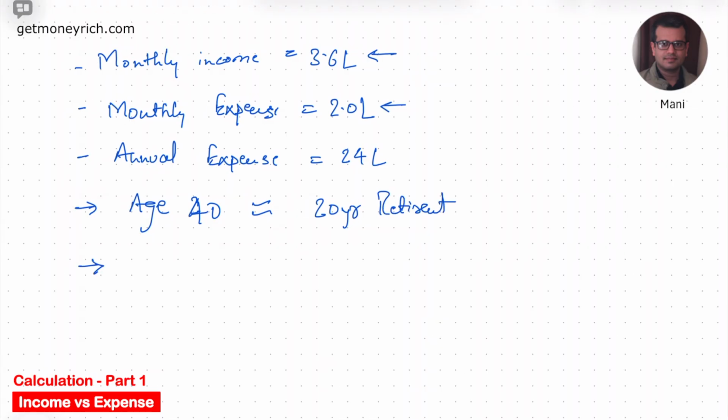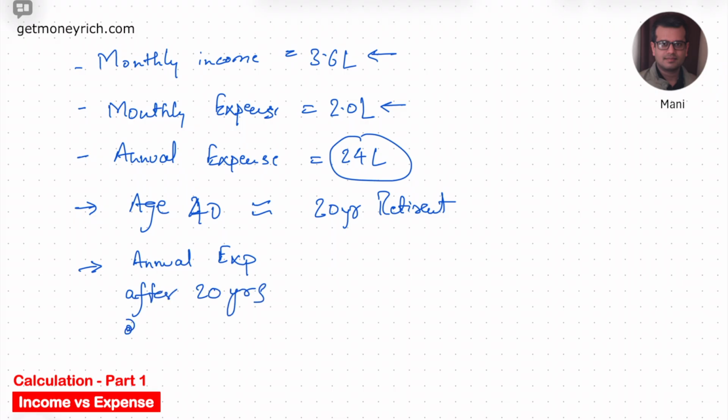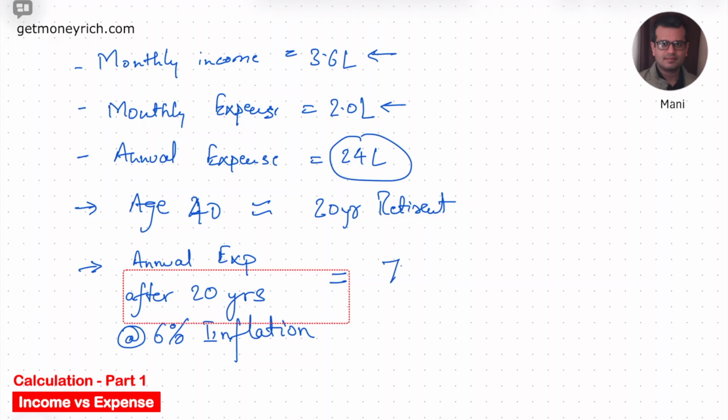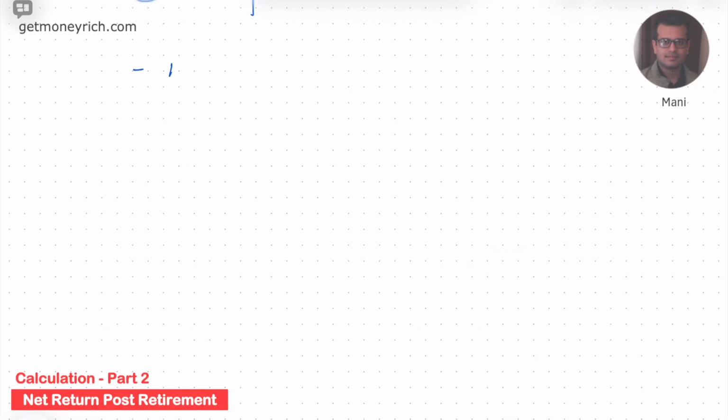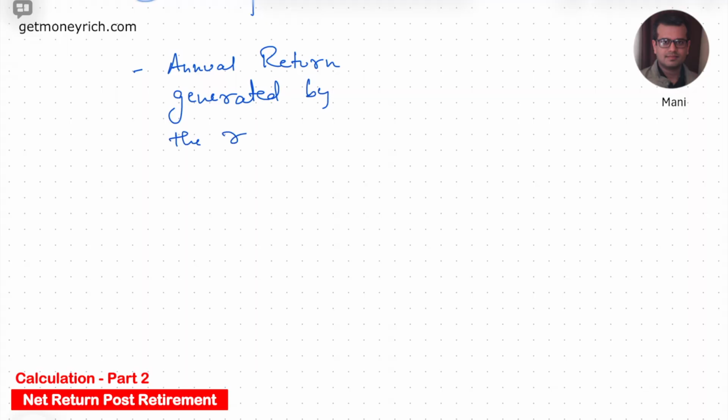Okay, so if the current annual expense of the person is 24 lakhs, that means his annual expense 20 years from now, considering 6% inflation, will be approximately 76.97 lakhs. So the present annual expense is 24 lakhs, and after 20 years at 6% inflation, it will become 76.97 lakhs.